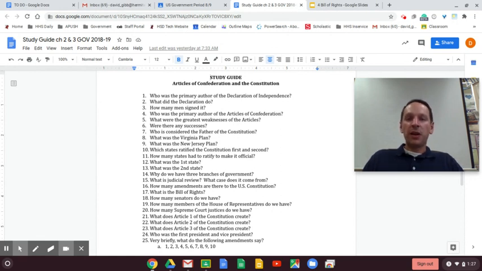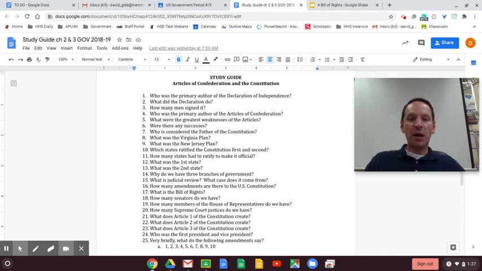Over time, looking at the Constitution, when it was written in 1787, there were many imperfections. It was an outline of our government. So the Founding Fathers allowed for an amendment process. 2/3 of Congress and then 3/4 of the states have to ratify an amendment, which is a change to the Constitution, showing that it's not perfect, but that the document is a living, breathing document because it can be changed.